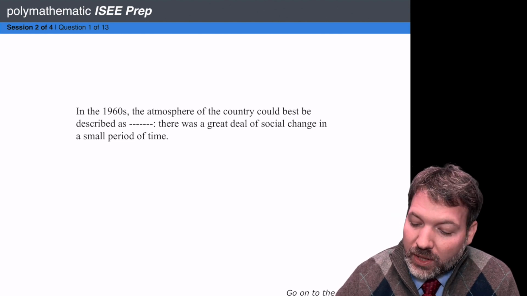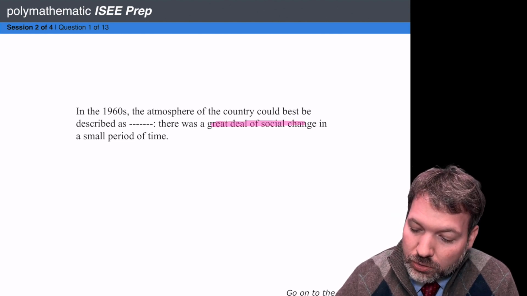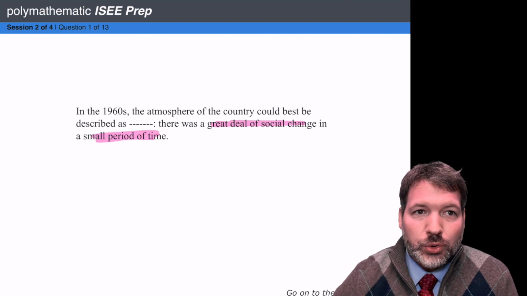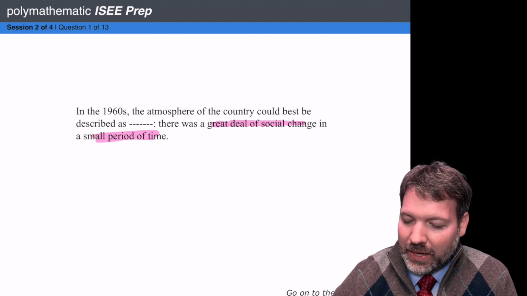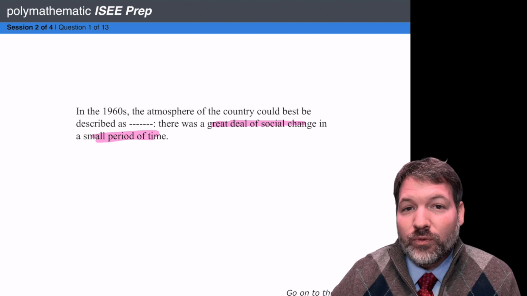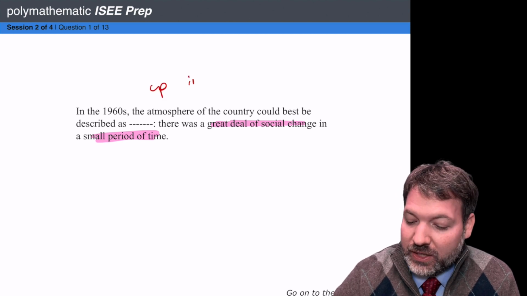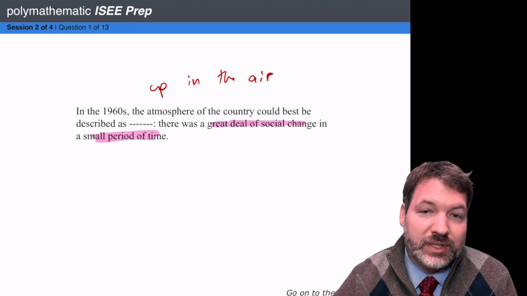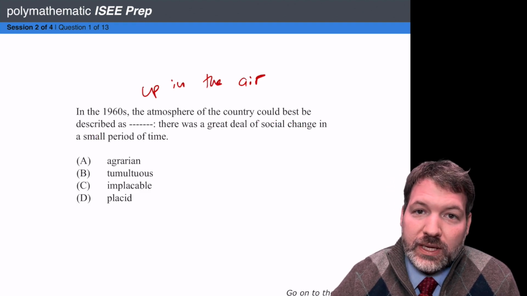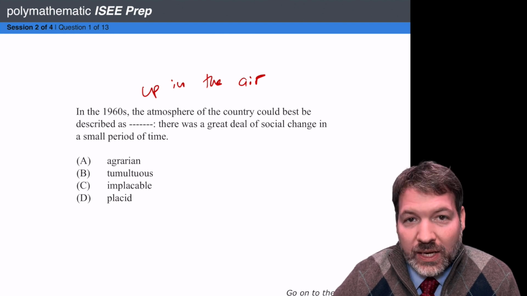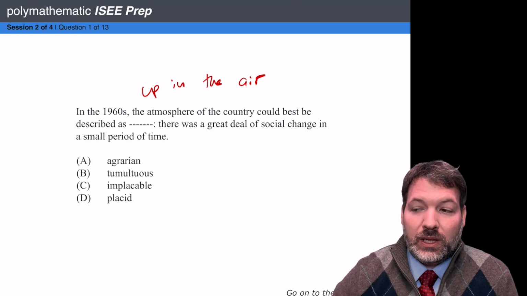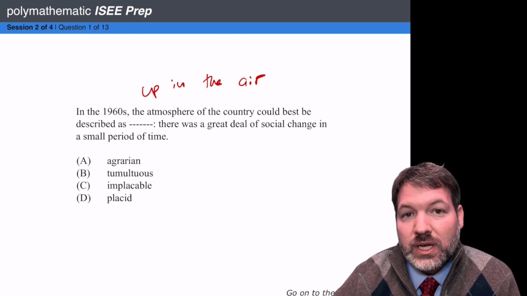Well, as I'm looking at this, I'm thinking to myself, great deal of social change, small period of time. So if there was a great deal of change in a short period of time, I'm going to say something like the atmosphere of the country could best be described as up in the air. Like, I don't even need to think of one particular word, just the idea everything is changing. We don't really know what precisely is going on. And now that I have my own fill in the blank, I'm going to look at the answers, but I'm not going to read them back into the sentence 4 times like we did earlier. I'm simply going to ask myself, does this word mean something like my own word or phrase that I used to fill in the blank?